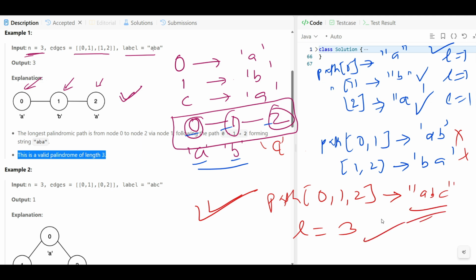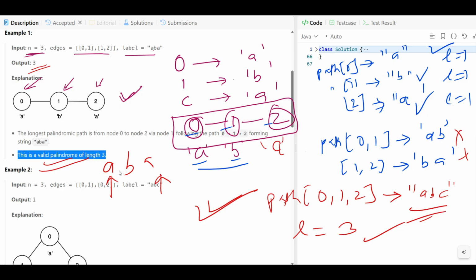If you observe, the output here is 3, and this is a valid palindrome. Understand? So we can say that to be a palindrome, let's suppose there are two characters, A and B. For any string to be a palindrome, the first character and the last character should be the same. This is the basic palindrome concept.